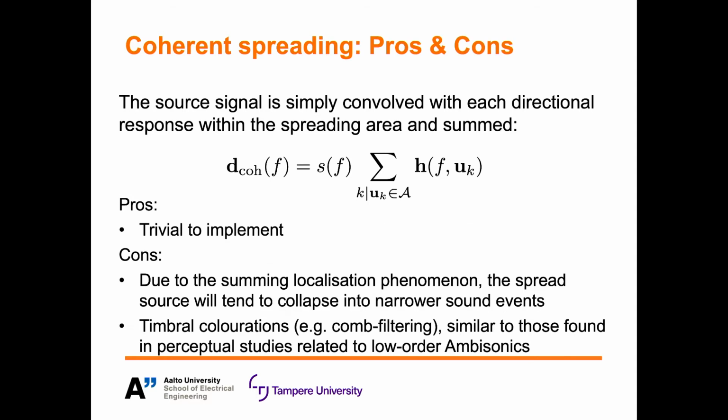And the benefit of coherent spreading is mainly that it's easy to implement, and it can sound pretty reasonable if the source spread is narrow. However, as the source spreading area grows larger, you'll find that summing localization actually starts to perceptually collapse the sound source into narrower sound events. You'll also start to experience signal colorations, which are commonly experienced with lower order Ambisonics reproduction.